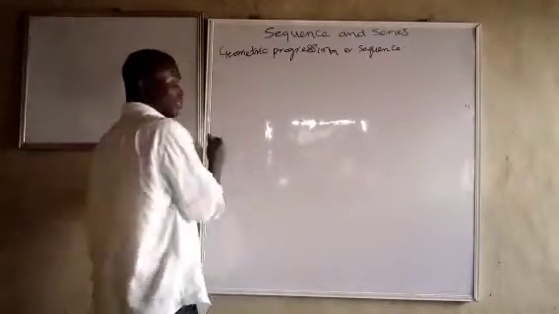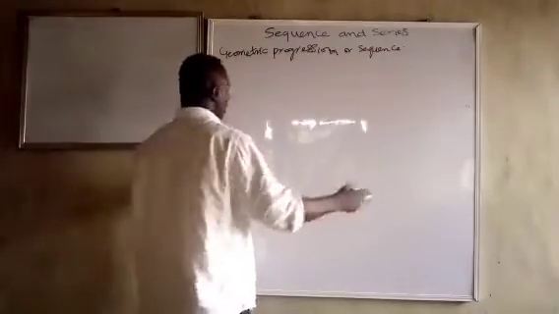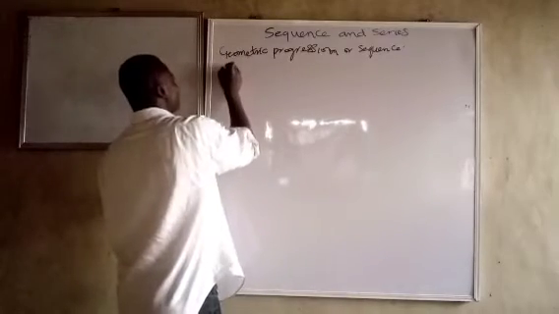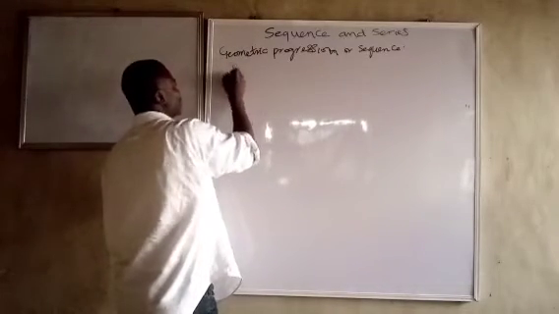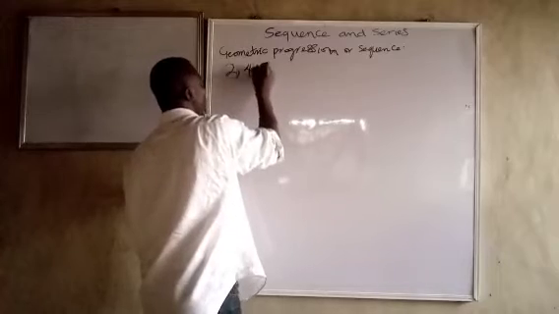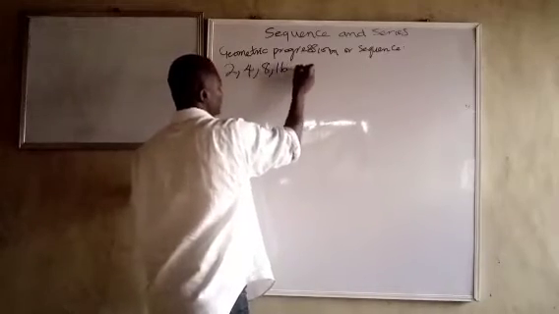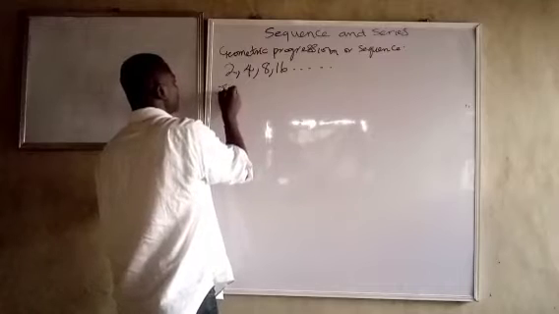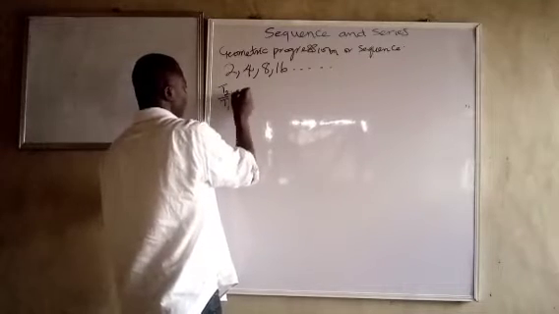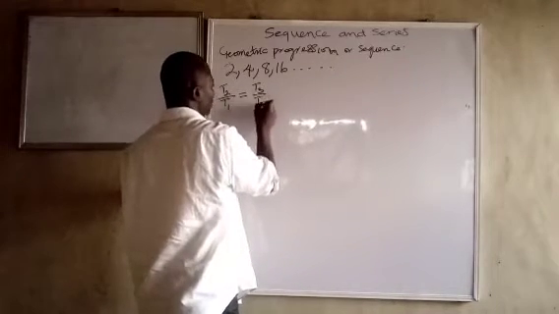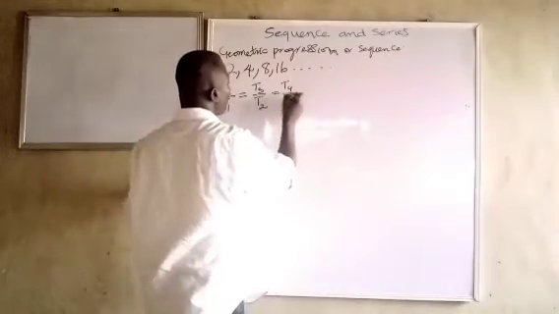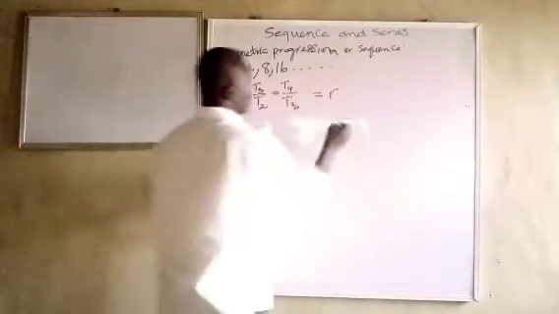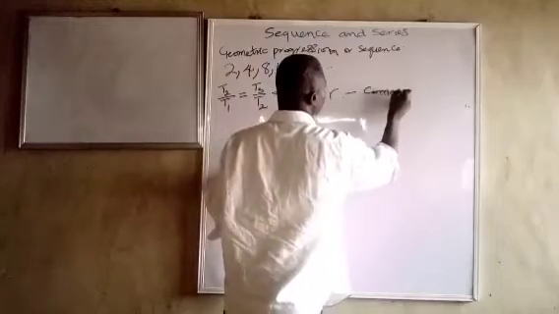In arithmetic series, it is increasing by addition, but in geometric series, it is increasing by multiplication. So if you have a sequence like 2, 4, 8, 16, etc., the common ratio is T2 over T1 equals T3 over T2 equals T4 over T3, and that is R. So this one is our common ratio.